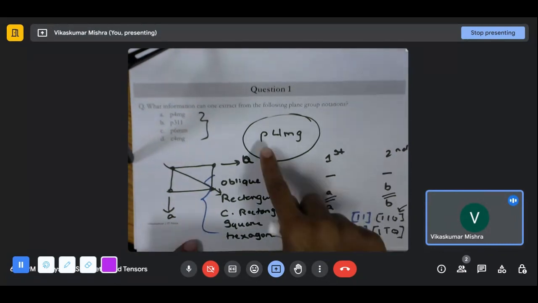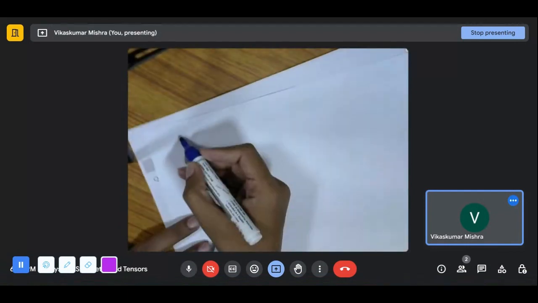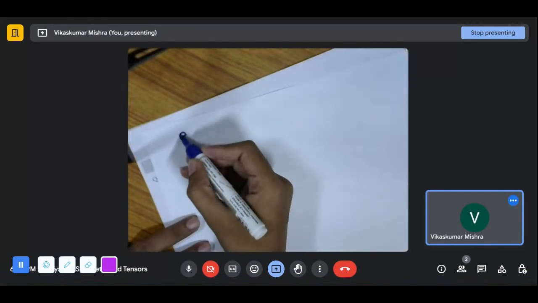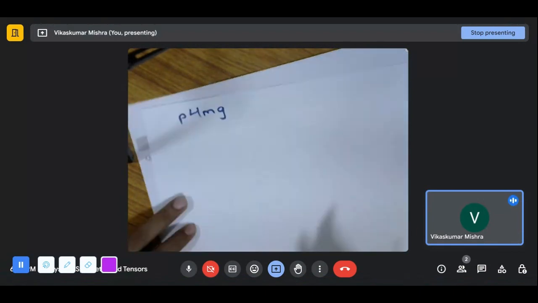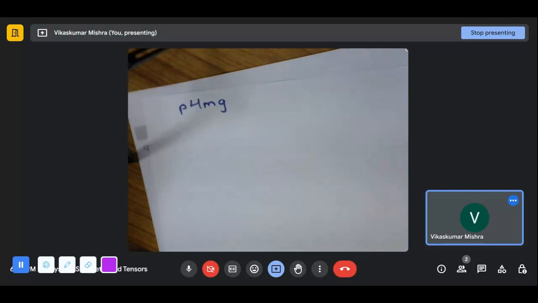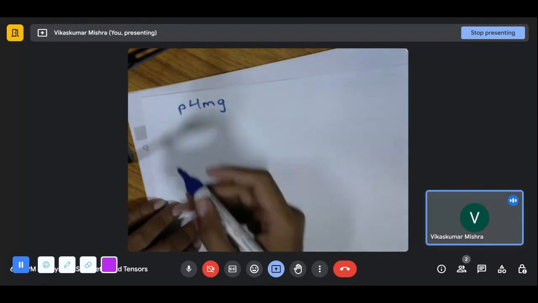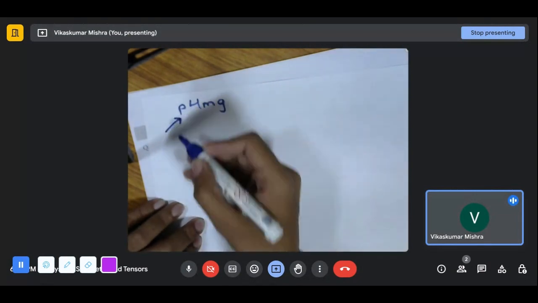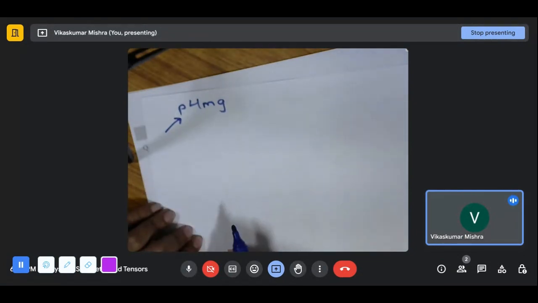Let's start with the first one, P4mg. P should be small. This is the one which we are looking for. In any space group or plane group notation, the first one tells about the type of the lattice, whether it's primitive or centered.